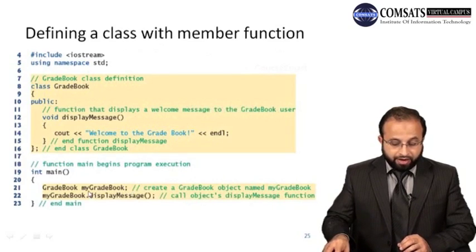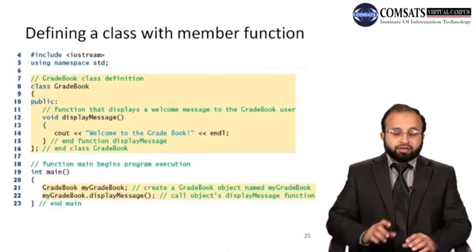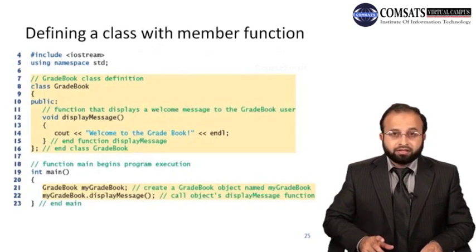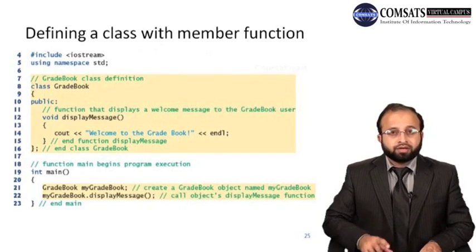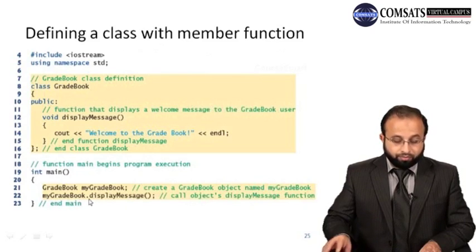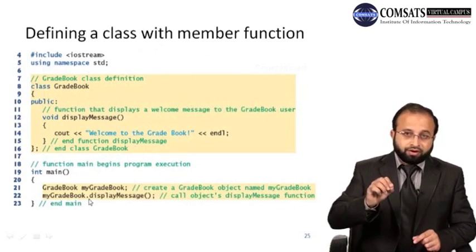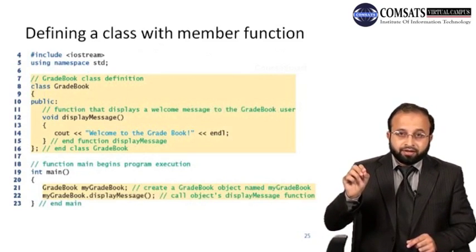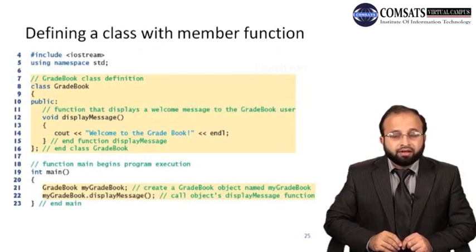So this creates a gradebook object named myGradeBook, and as I told you before, all the public functions of the class that are defined inside the definition of the class are accessible outside the class through the object of that class. So through the object means that now you are calling the displayMessage function with the object myGradeBook using a dot operator.